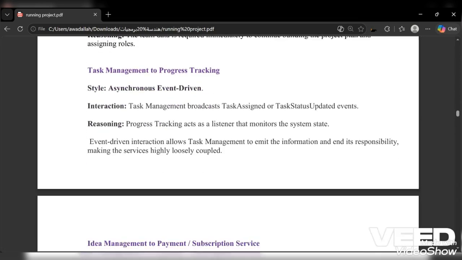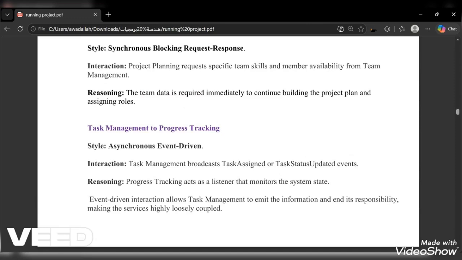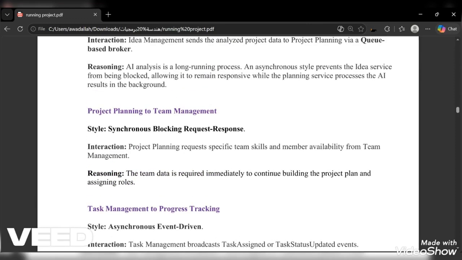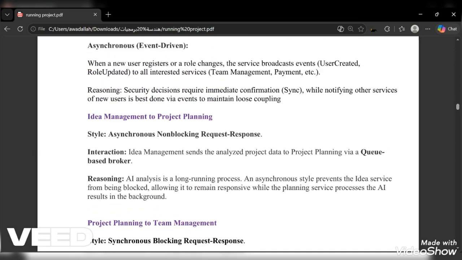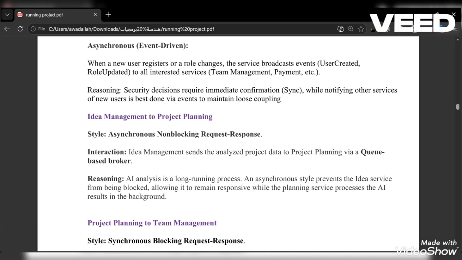For RabbitMQ, between idea service and planning service, now I have idea service and project planning service. This is an asynchronous non-blocking request-response, and I used RabbitMQ. Idea management sends the analyzed project data to project planning via the queue message broker. Now, AI analysis is a long-running process, so the other service is not required to wait for the sender. It just takes from the queue.